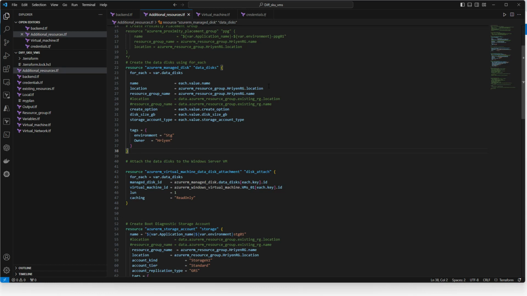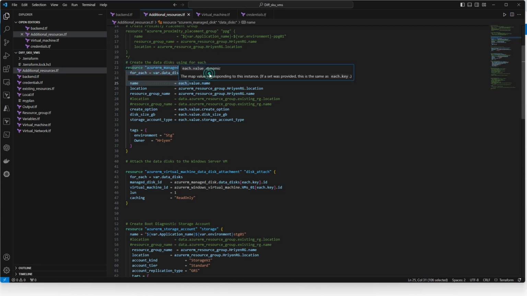But normally, it is always good to understand how we can attach the data disk, how we can detach, how we can assign the size for a specific disk, let's say 10 GB, 20 GB, whatever size. So it is always good to understand and know. So in my case, what I'm going to do is create a storage account. Sorry, not storage account, data disk.